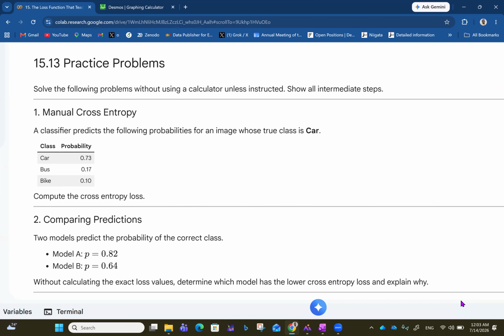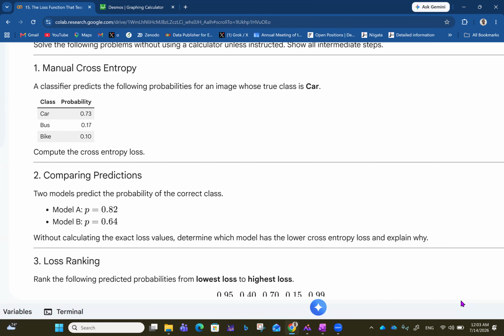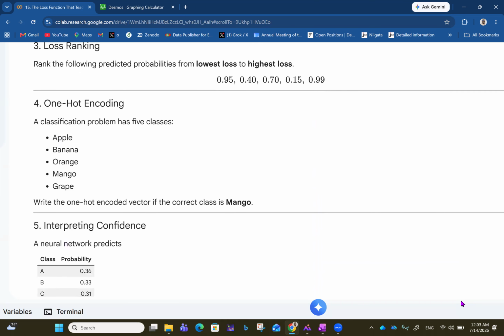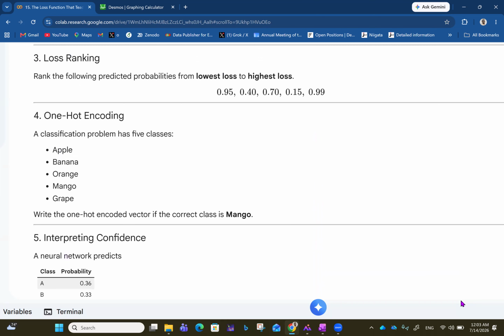So here you can see questions one and two clearly. Then three and four clearly.